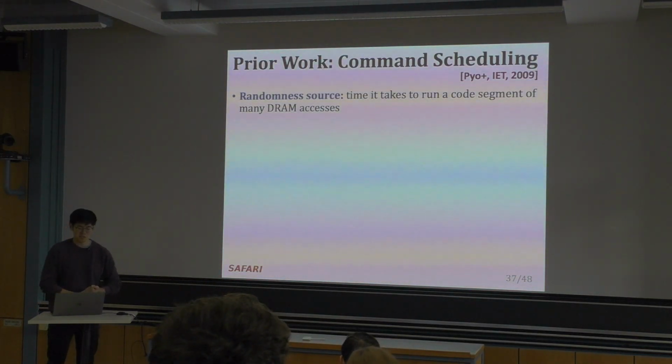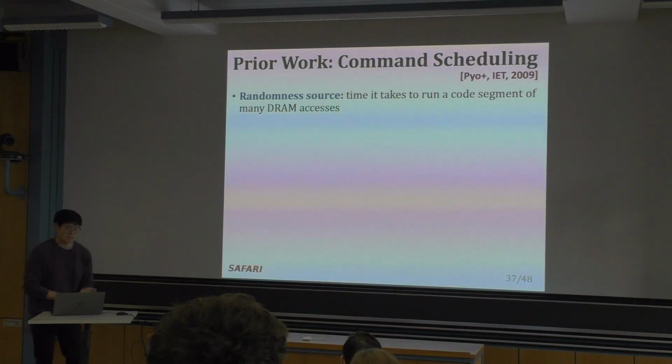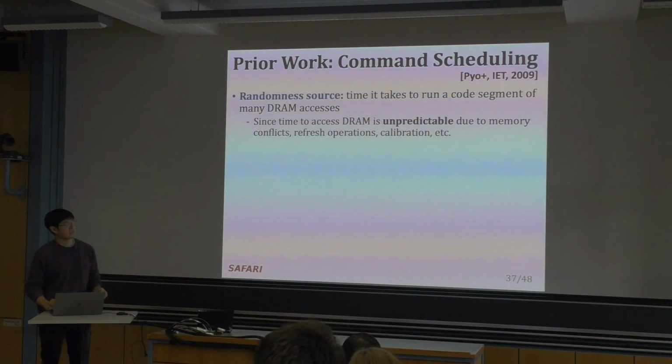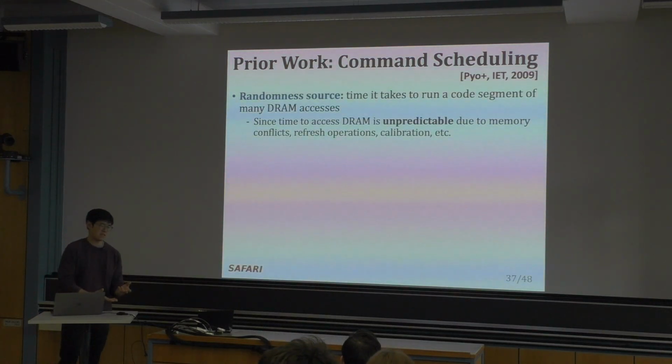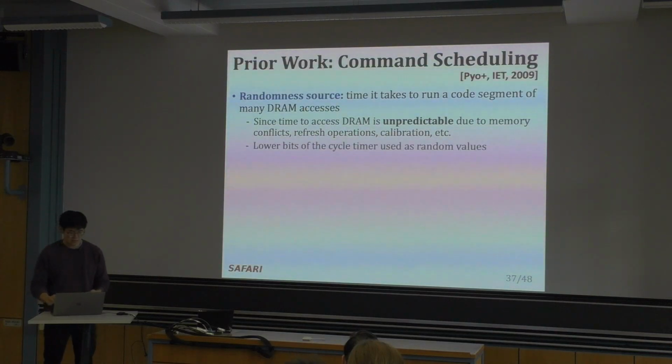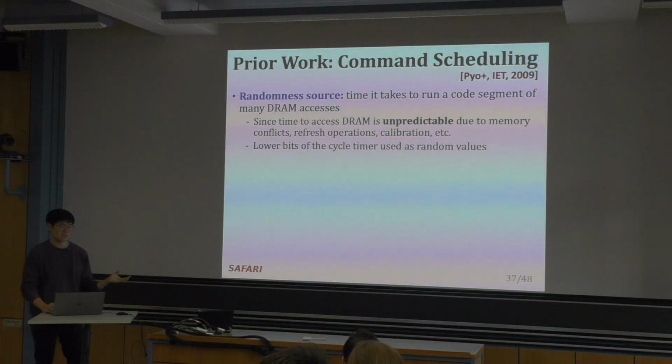Their randomness source was looking at the time it takes to run a code segment of many DRAM accesses. They're saying that when you're accessing DRAM while applications are concurrently running, it's unpredictable how long it'll take to actually access DRAM n number of times because of memory conflicts, refresh operations, and DRAM calibration. So they count the time it takes to run this code segment and then just use the lower bits of the cycle timer as random values.